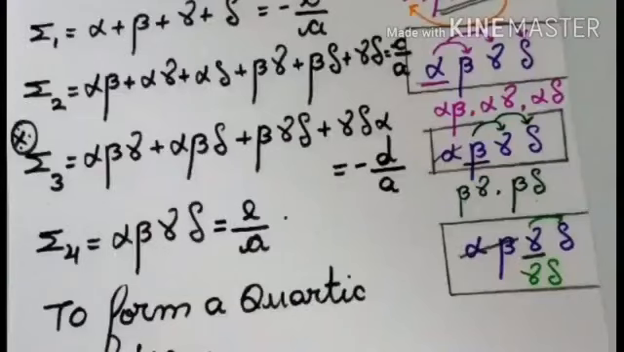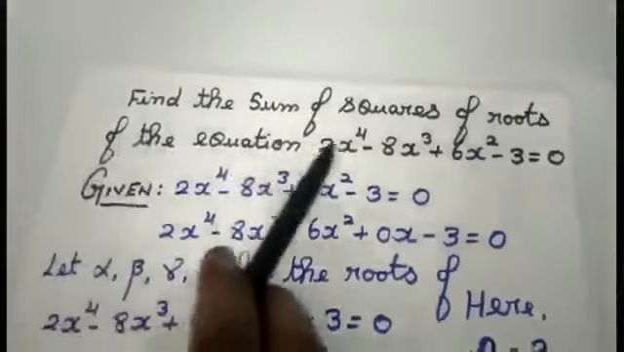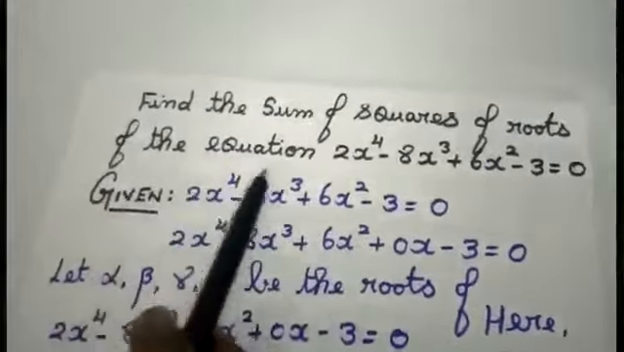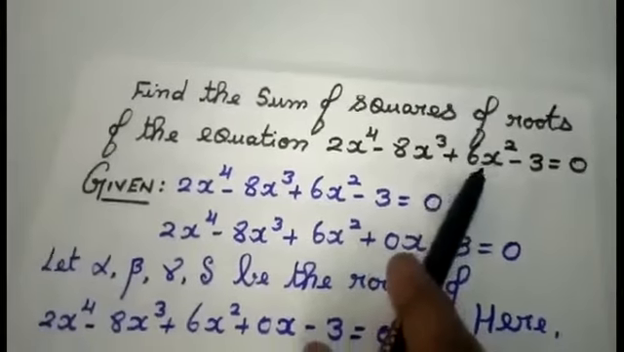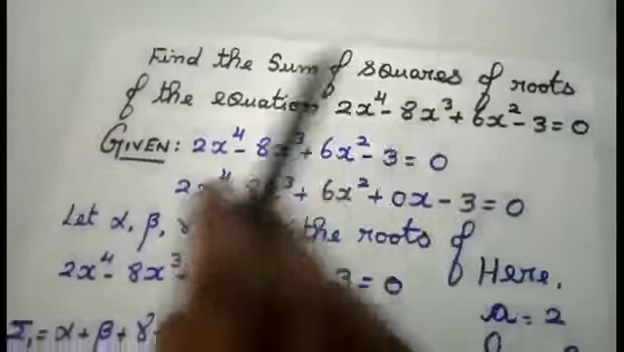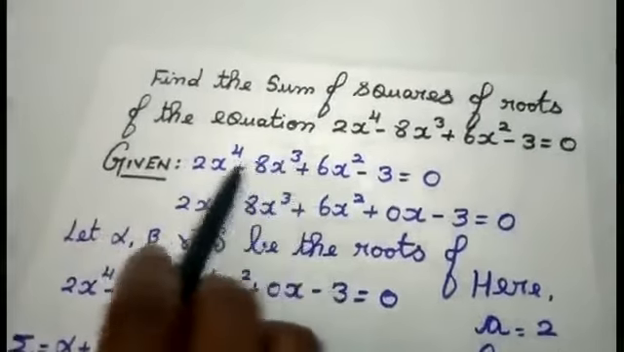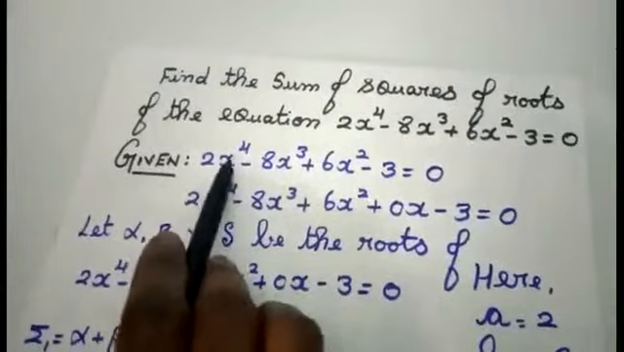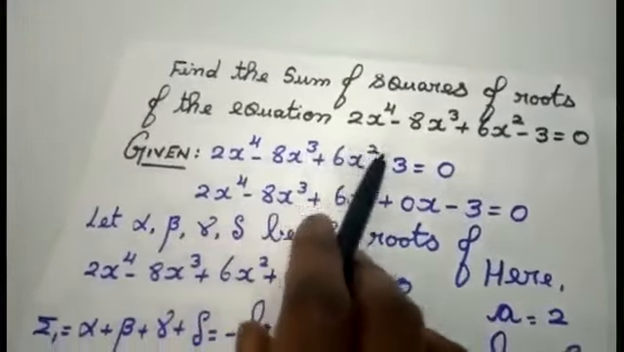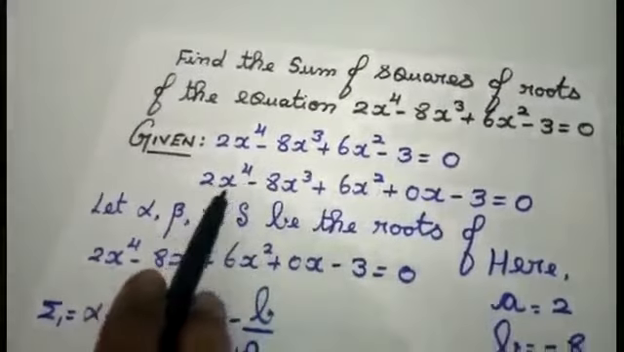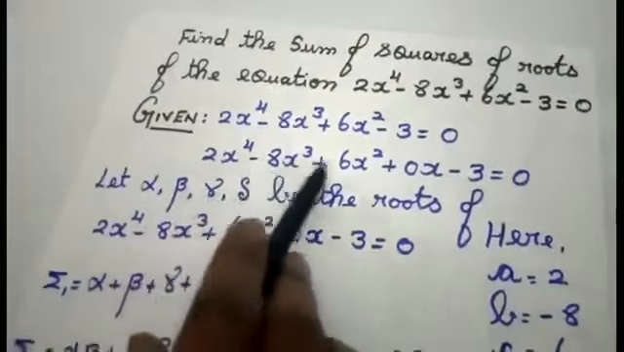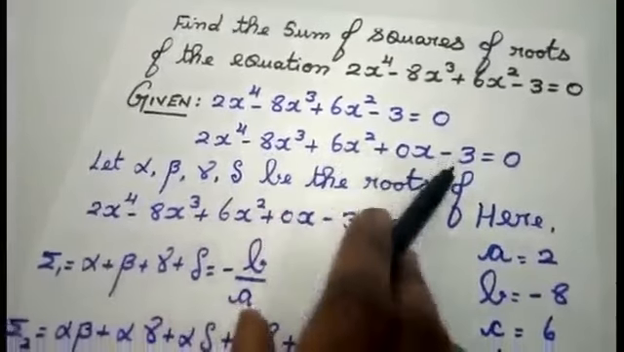Now we are going to do a sum based on degree 4, that is the quadratic equation concept, students. Find the sum of squares of roots of the equation, that is 2x to the power 4 minus 8x cube plus 6x square minus 3 equal to 0. They have given you this equation. If you notice, you have x to the power 4, x cube, x square, x; the term x is missing here. So I am going to write the equation like this: 2x to the power 4 minus 8x cube plus 6x square plus 0x minus 3 equal to 0.